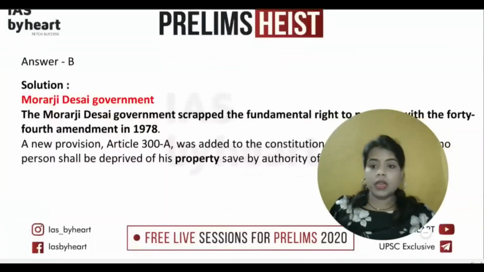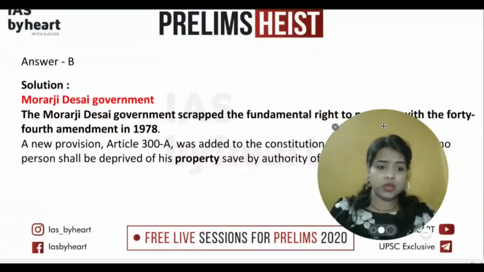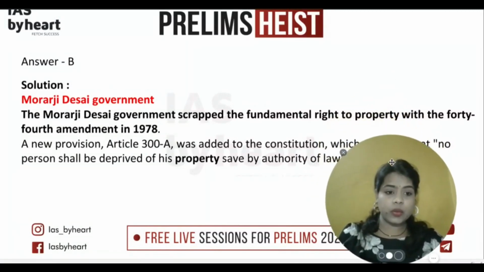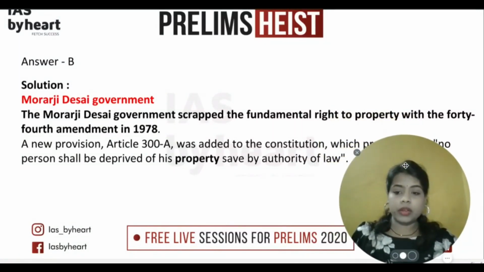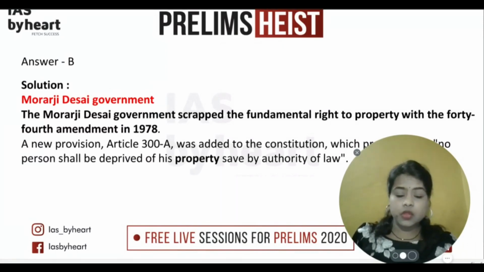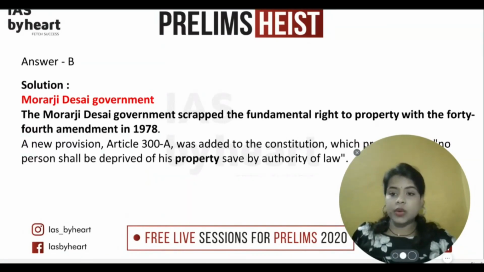Though this is a little factual and tricky, UPSC always comes up with this kind of question, so we have made it a point. So the Morarji Desai government scrapped the fundamental right to property with the 44th Amendment Act in 1978. Even logically you could have reached this from where the 44th Amendment Act was passed.